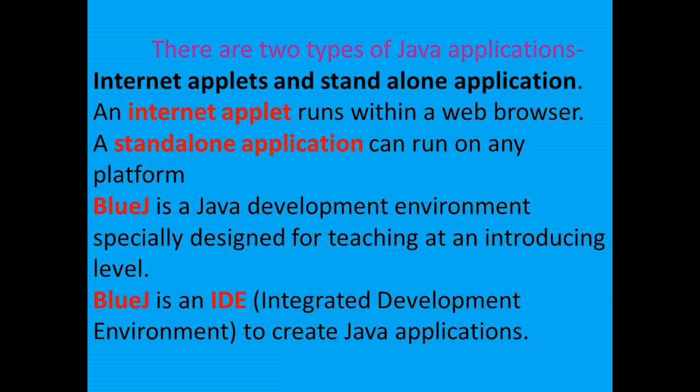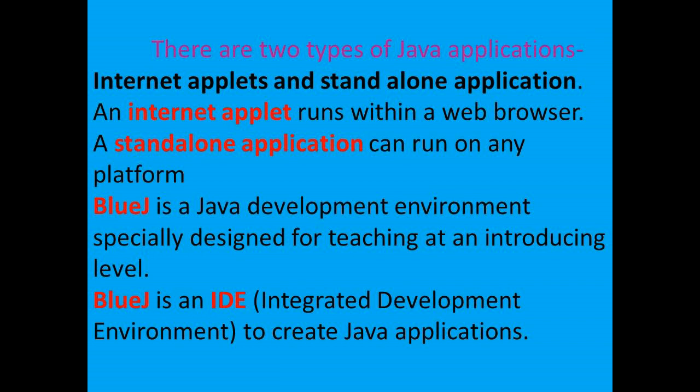Okay, and what is meant by BlueJ? BlueJ is a Java development environment specially designed for teaching at an introductory level. Okay, BlueJ is an IDE. What is meant by IDE? Integrated Development Environment to create Java applications. I think you all understood the meaning of these points.